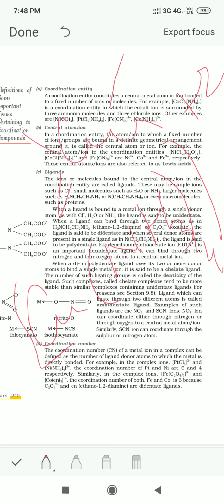So the number of groups present around the central metal ion is the coordination number.